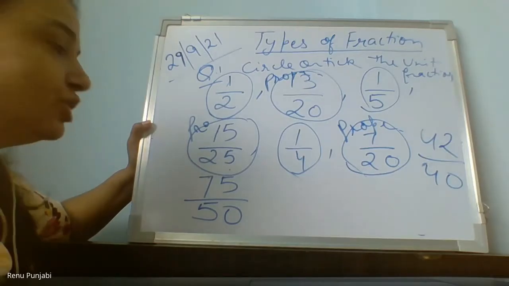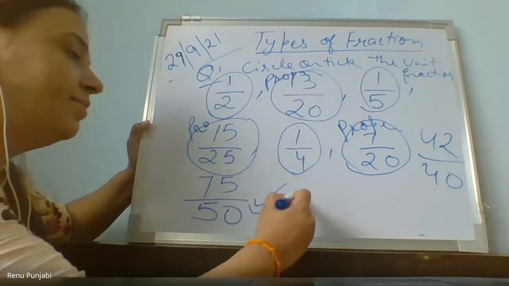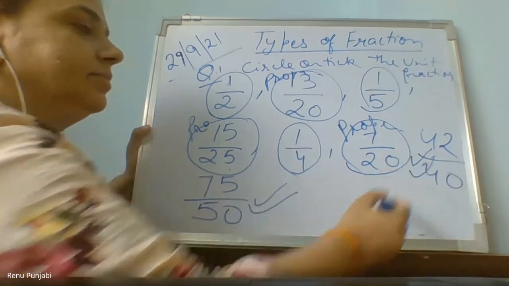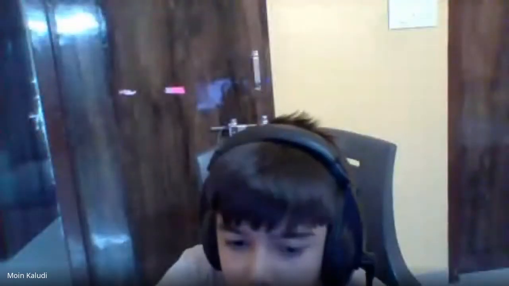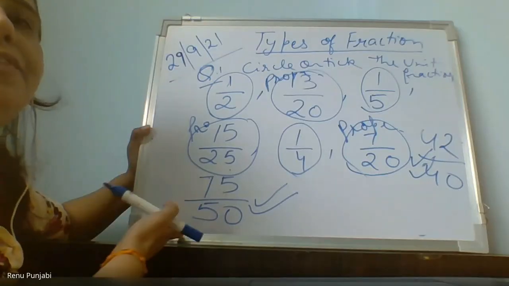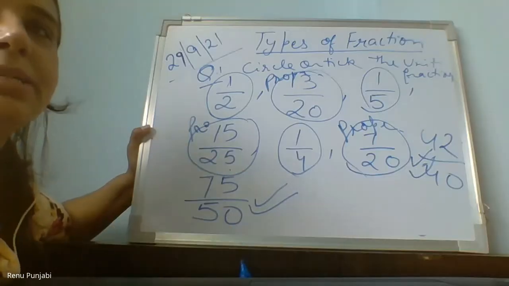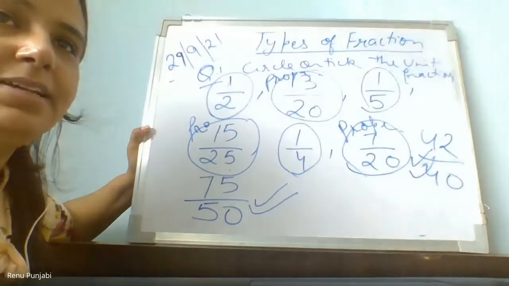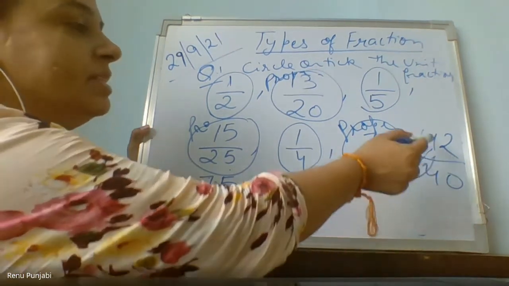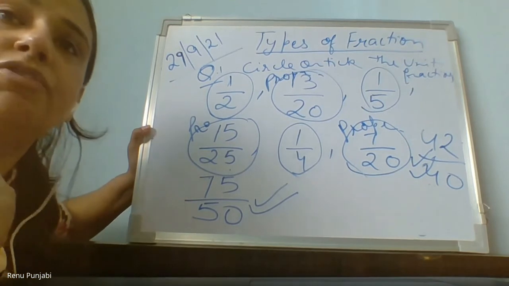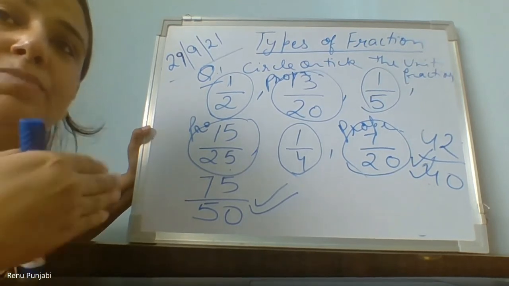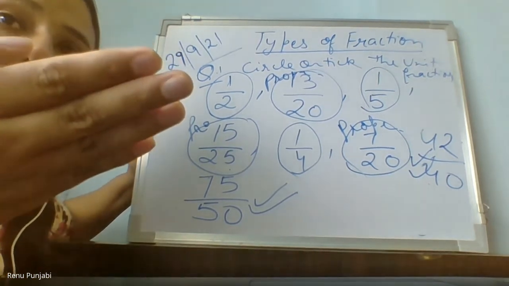Ma'am, no one. Nothing. So जो बचे हुए हैं इनको क्या नाम देंगे हम? Improper fraction. They are improper because they are not proper. 50 में से 75 pieces करना possible नहीं है, right? 40 में से 42 pieces किसी को देना possible नहीं है. I cannot. I have only 40. So will it be possible for me to give Jignesh 42 pieces?